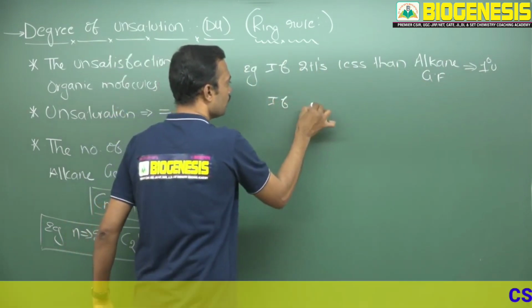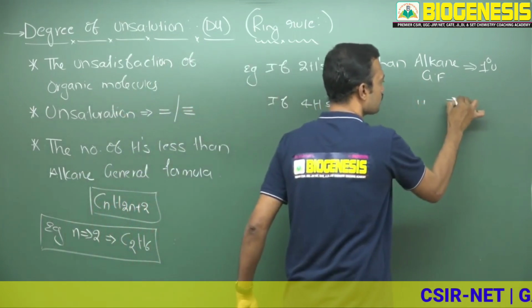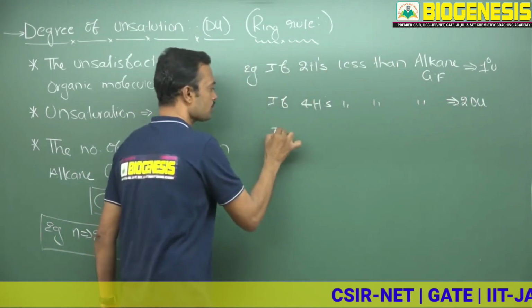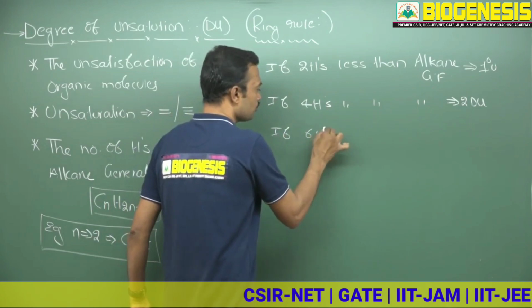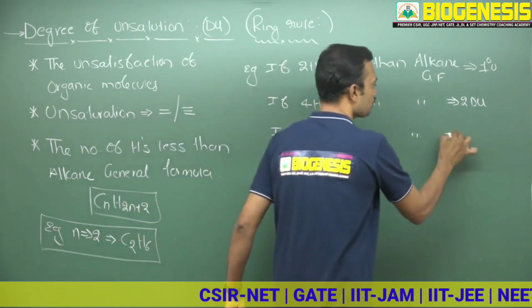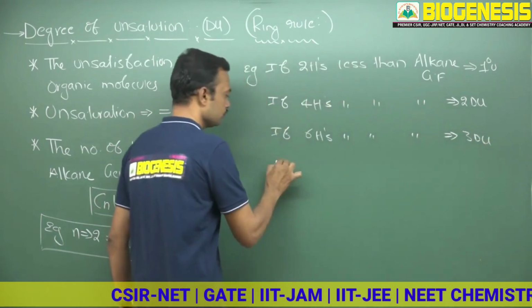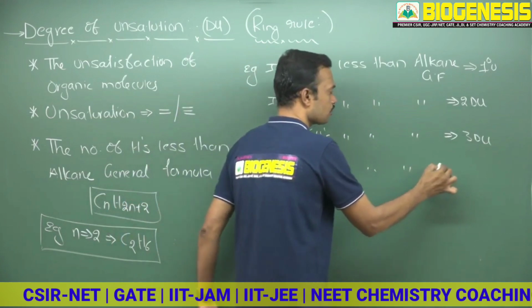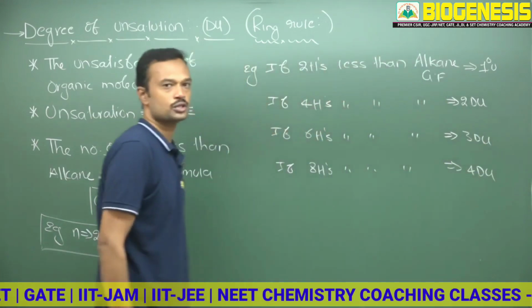Now in the same way, if 4 hydrogens are less than the alkane general formula, that is second degree of unsaturation. Every time, 2 hydrogens differ. If 6 hydrogens are less than the alkane general formula, you may expect third degree of unsaturation. In the same way, if 8 hydrogens are less than the alkane general formula, you may expect fourth degree of unsaturation, and so on.